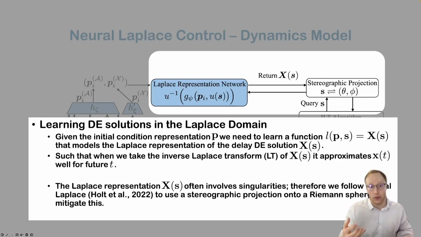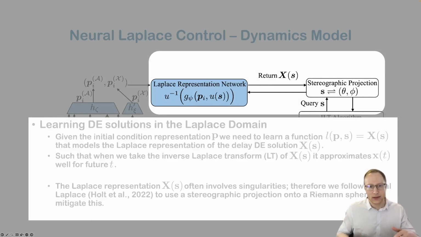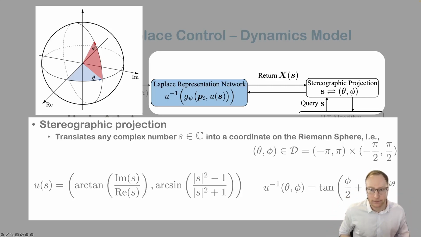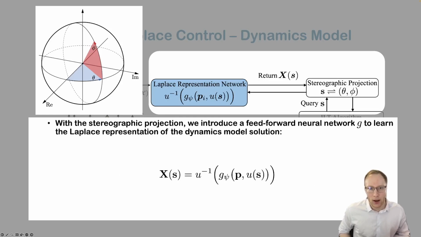Therefore, we follow Neural Laplace to use a stereographic projection onto a Riemann sphere to mitigate this. This principally looks like this, where we translate any complex number into a coordinate on the Riemann sphere using this stereographic bijection mapping. And we model the neural network on this sphere itself, where the neural network is a feed-forward neural network represented as G here.